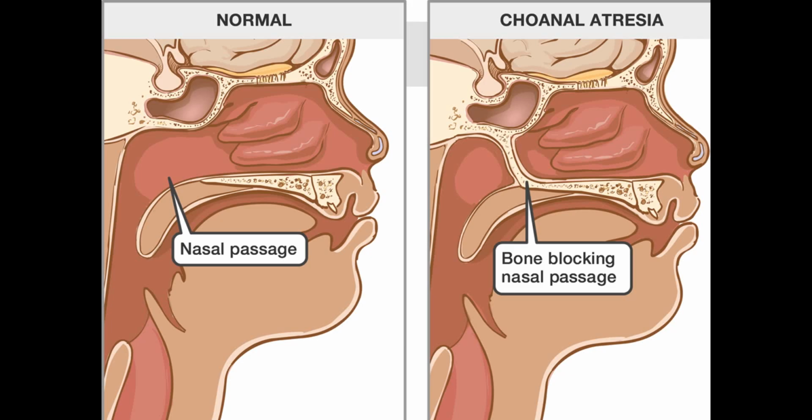So I hope you now have some clear idea regarding choanal atresia.